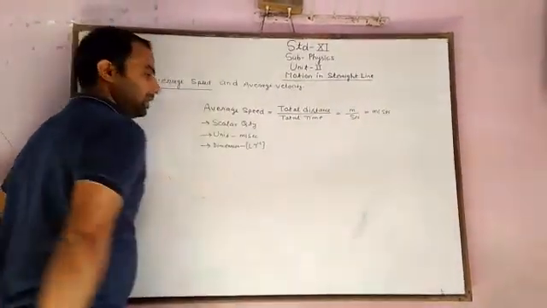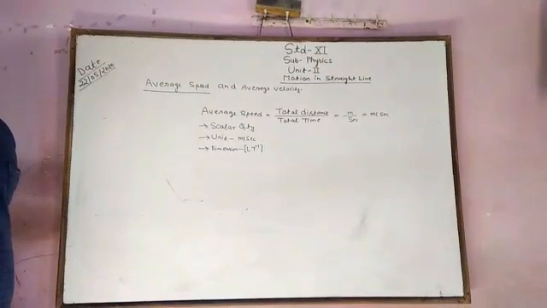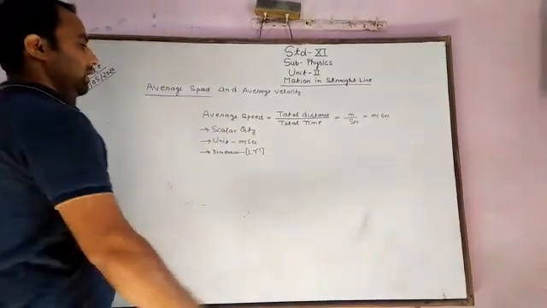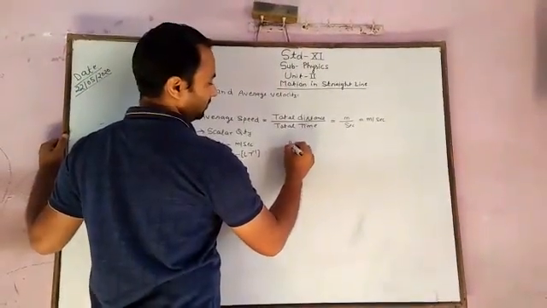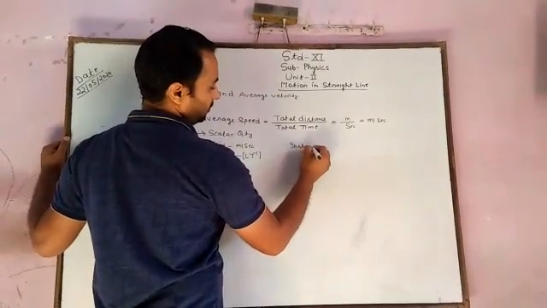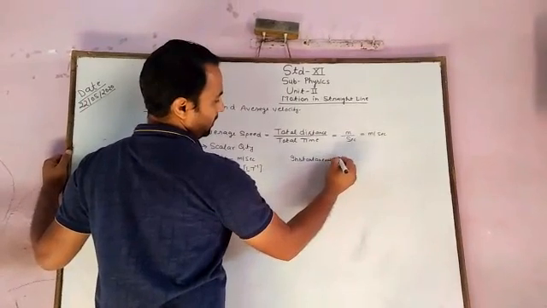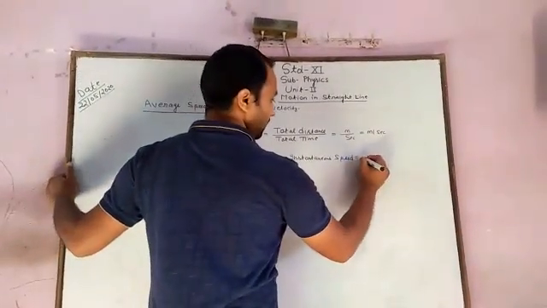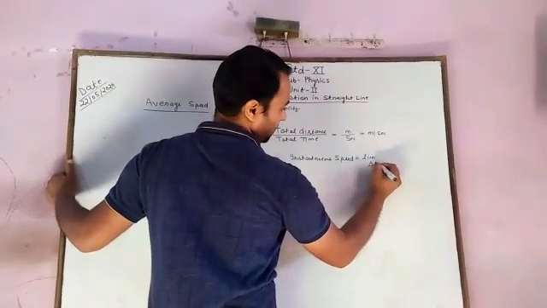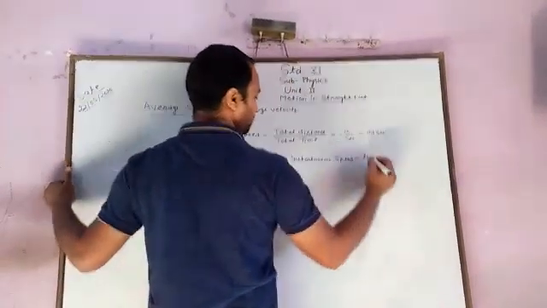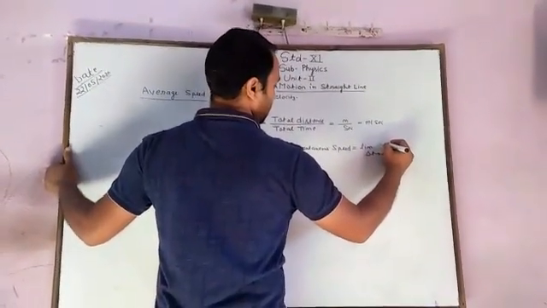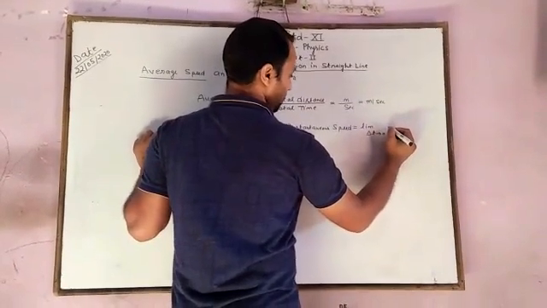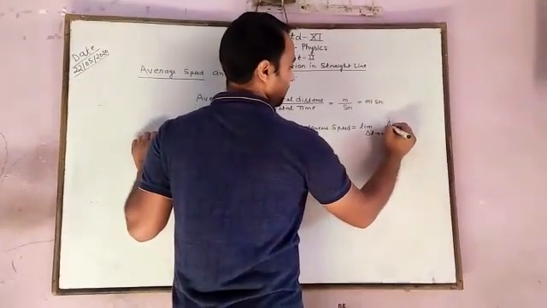Now the average speed becomes the instantaneous speed. If we write the average speed in terms of instantaneous speed, then we can see that instantaneous speed is equal to limit delta t tends to 0 of the average speed, which is delta x over delta t.